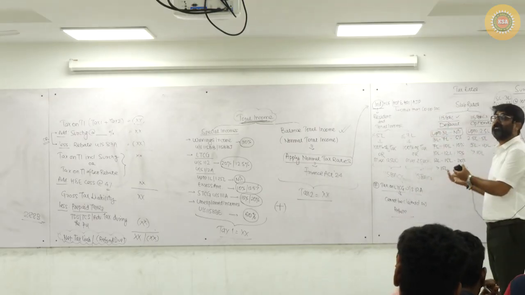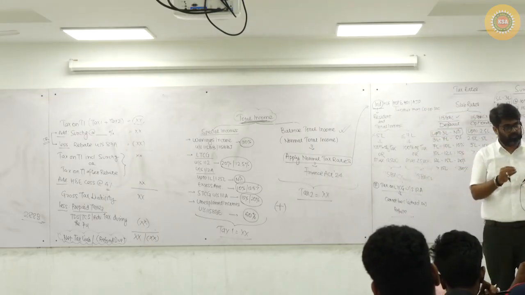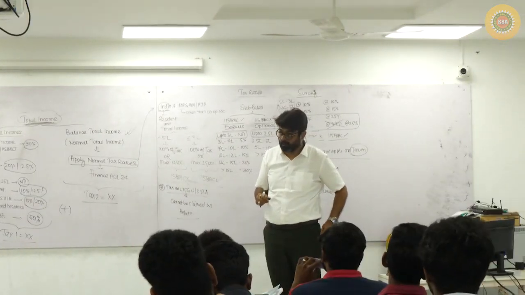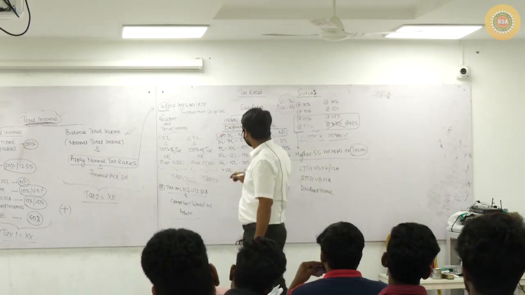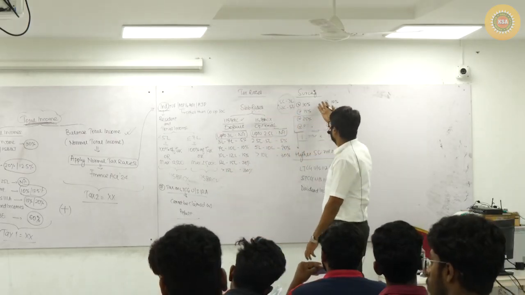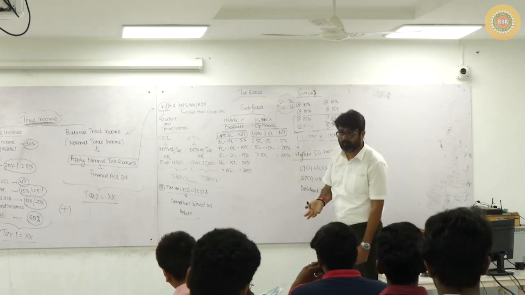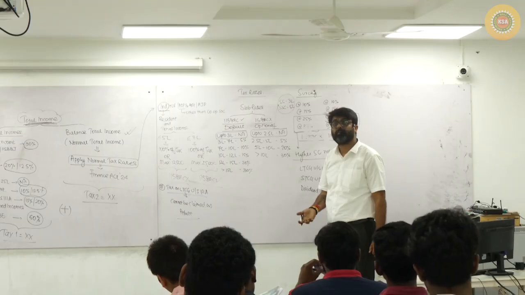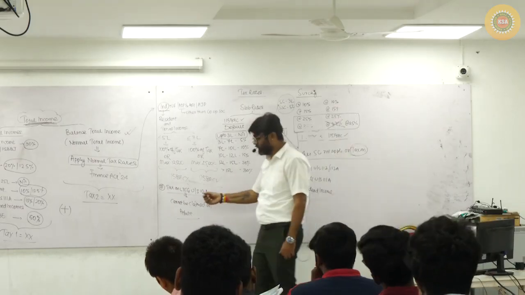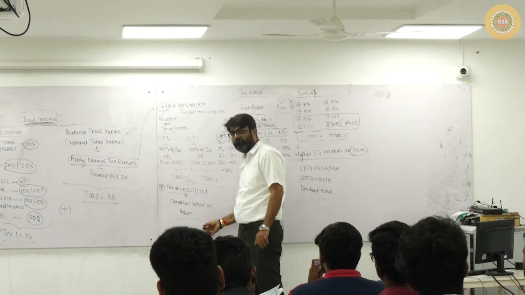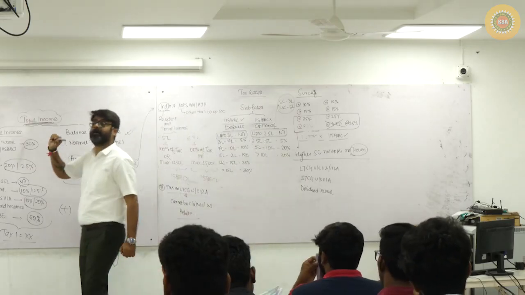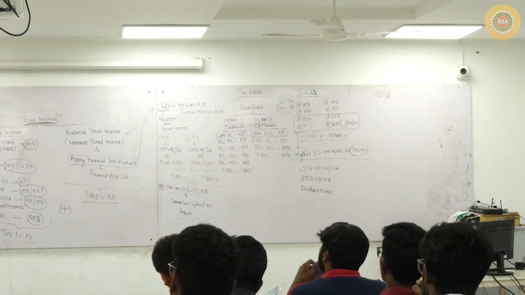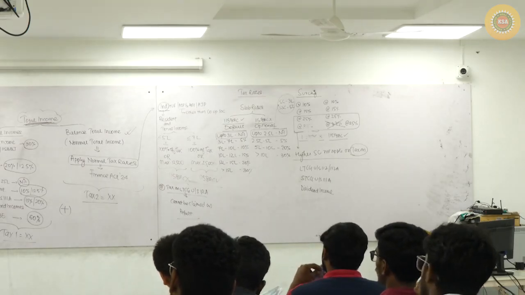I have told you about the rebate also, and a few small important points which we are supposed to remember. Like when the higher rate of surcharge will not be applicable, when rebate is not available from some tax, what tax cannot be claimed as rebate, and when you have completed the age of 60. If your birthday falls on 1st April, all these small things you are supposed to keep in mind.